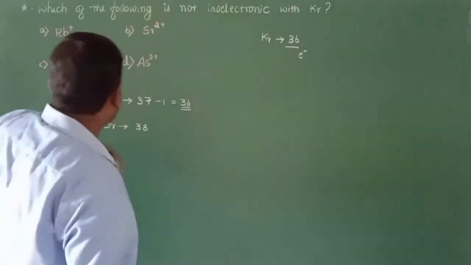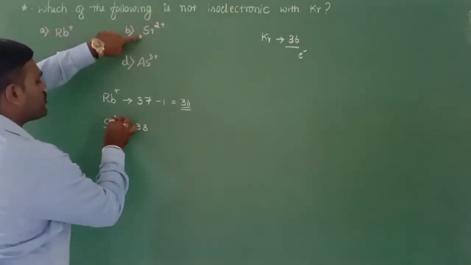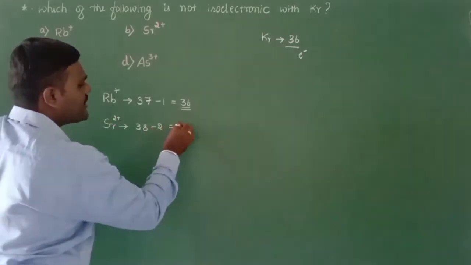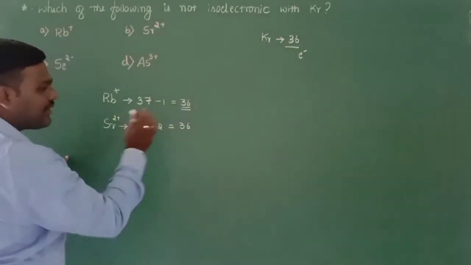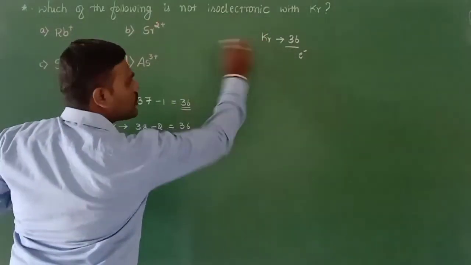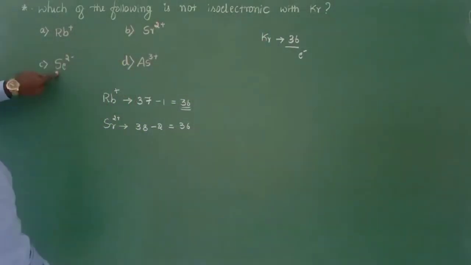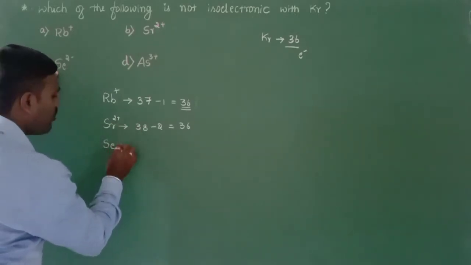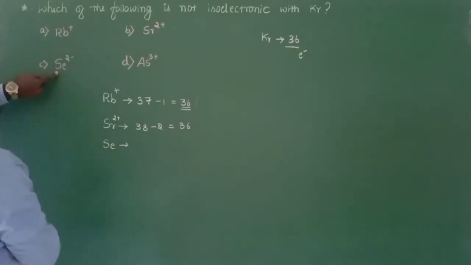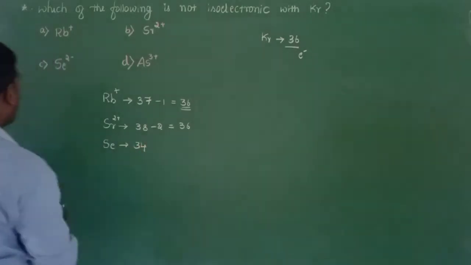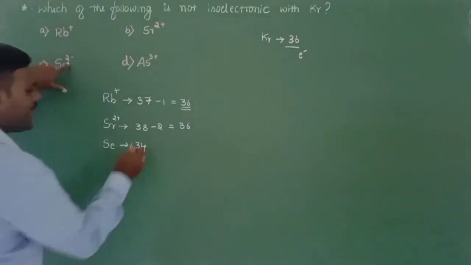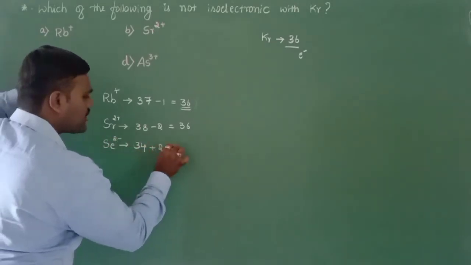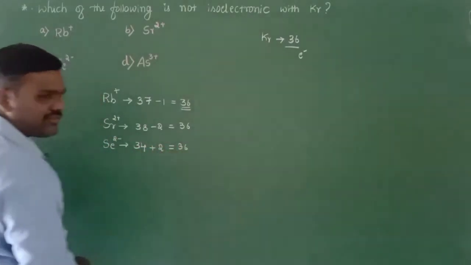they have placed 2 plus positive charge, meaning loss of 2 electrons. So 38 minus 2, once again we get 36 electrons, which is also isoelectronic with krypton. The third one is selenium, which has an atomic number of 34. But here they have placed 2 negative charges, so there will be an addition of 2 electrons. So 34 plus 2 will be 36.